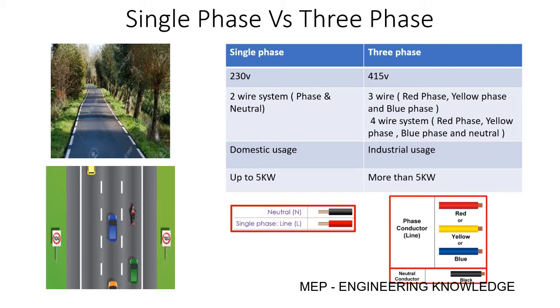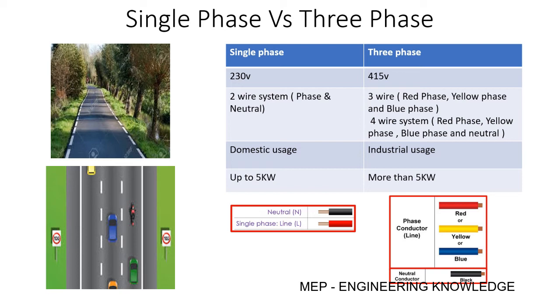You can see the road example again. In single phase, you have only one road, whereas in three phase, you have three lanes in a single road. Similarly, in single phase, you will have a two wire system, one wire for neutral and another for phase. Whereas in three phase, you will have two different wire systems: a three wire system and a four wire system.